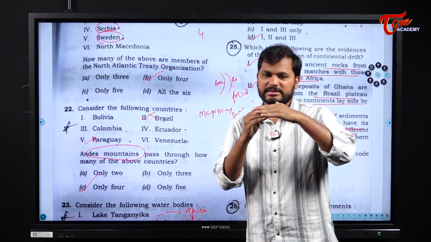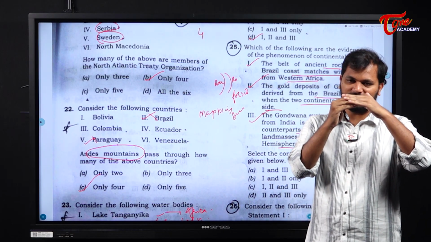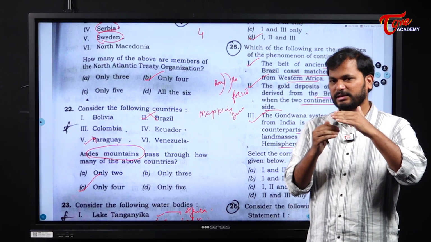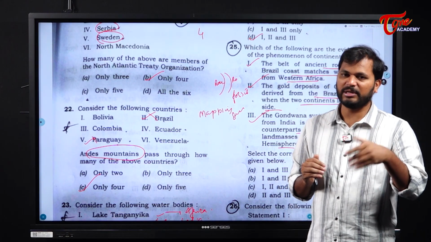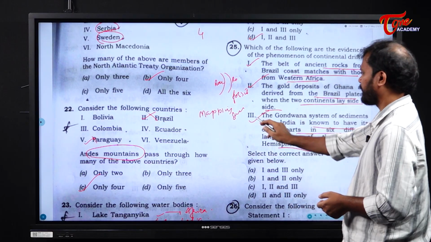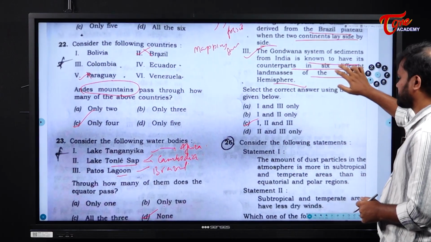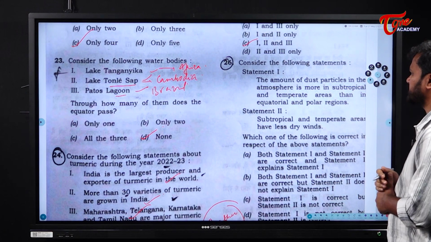The Indian subcontinent was formed because of the drifting that happened southwards. As a consequence of that, the other countries south of India have a similar rock system. So statement 3 is also correct. 1, 2 and 3. Next, consider the following statements.